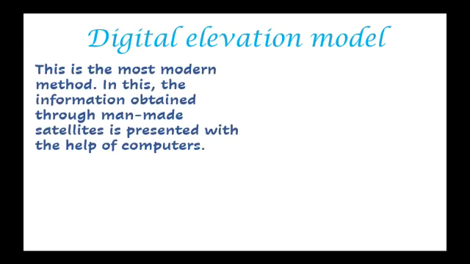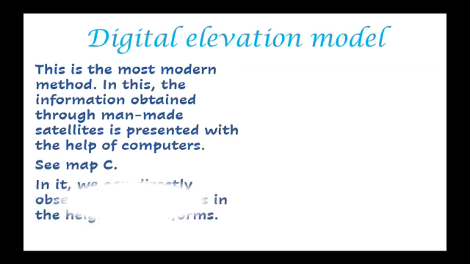In this, the information obtained through man-made satellites is presented with the help of a computer. Now here, we have already studied about the satellite, that it passes information about various things, in fact about weather forecast and passing on the communication, etc. In the earlier chapter, that is our first chapter, we have studied about satellites. So here satellite plays an important role in the digital elevation model, where it gives the digital presentation of the map through the computer.